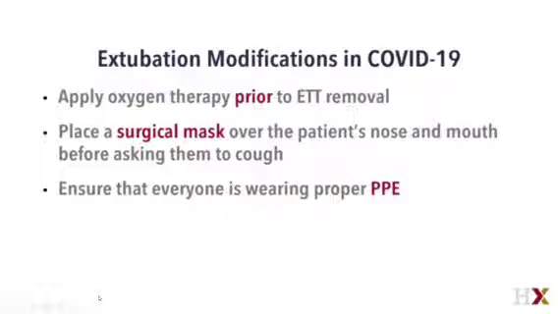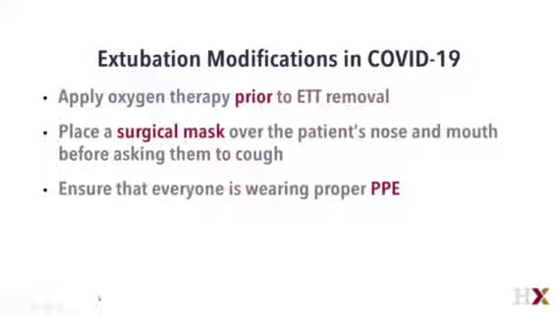So how to extubate in COVID-19? Usually in ICUs, we extubate the patient and then apply O2. No, in COVID ARDS, first apply oxygen via nasal prongs, or if you have high flow nasal cannulas, that is the best. If not, apply nasal prongs at a rate of 4 to 5 liters, above which my patient will not be very comfortable with the flows.